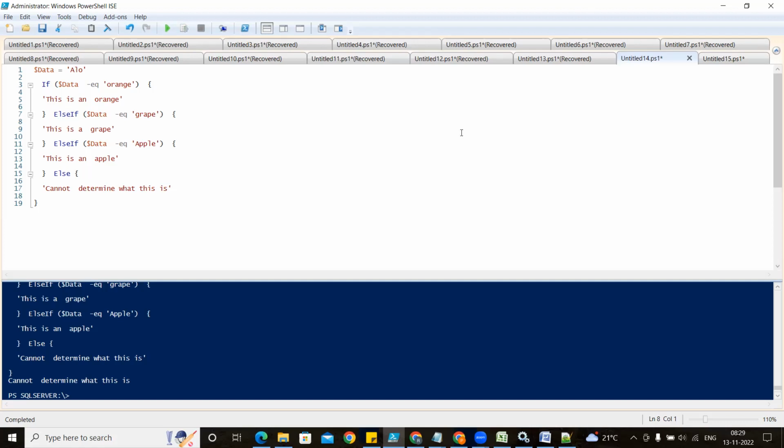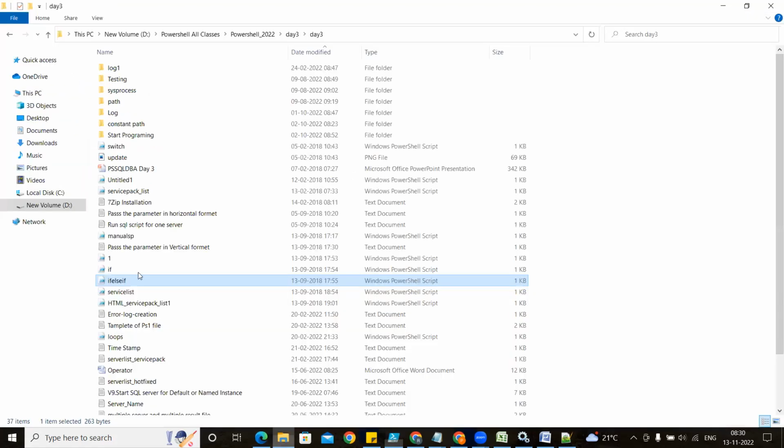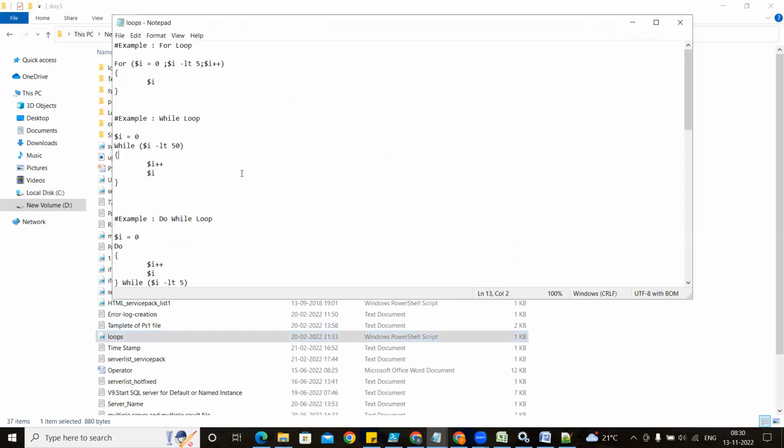So okay, after 10 minutes you have to log in again, guys, no doubt. Okay, I am going to the next one, loop. I am going to explain this loop and all.